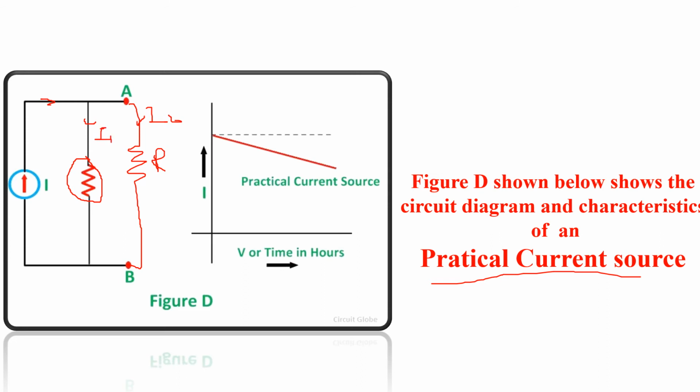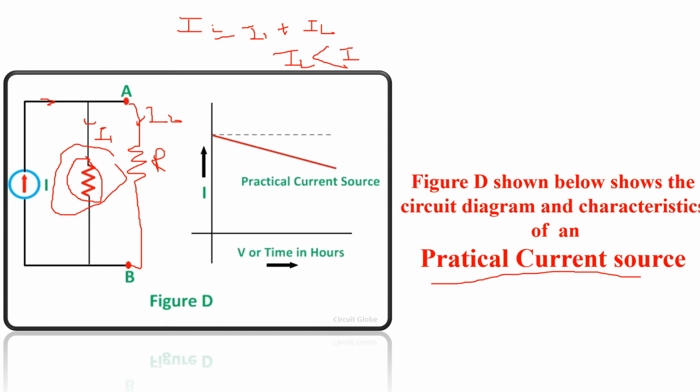So what is total I here? By using KCL, I is equal to I1 plus IL. So what is IL now? IL is simply I minus I1. So what we observed here is IL is less than I, that is, your output current is less than current I. And this happened due to this internal resistance. This I have shown in the diagram also.